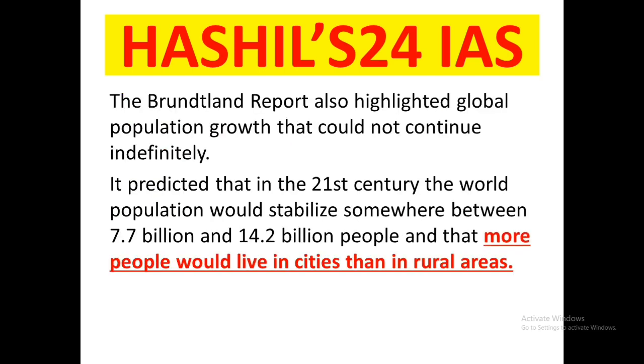The Brundtland Commission report also highlighted that global population growth could not continue indefinitely. It predicted that in the 21st century, world population would stabilize somewhere between 7.7 billion and 14.2 billion people. We know the population of India currently is 1.42 billion or 1.40 billion. And most important, it also predicted that more people will live in the cities than in rural areas.